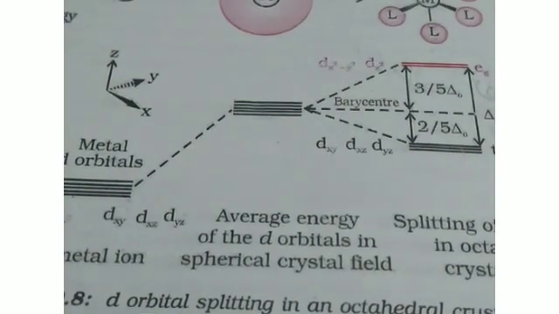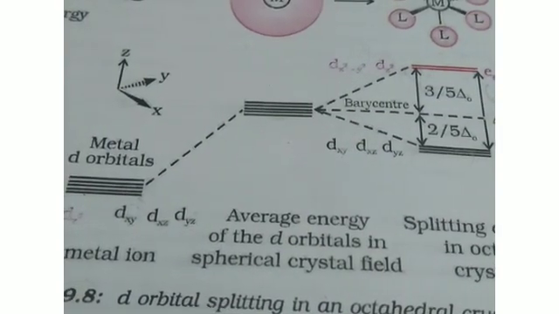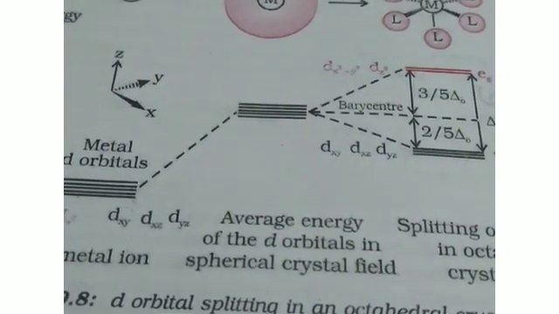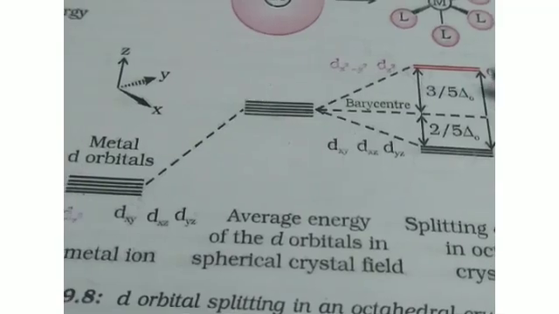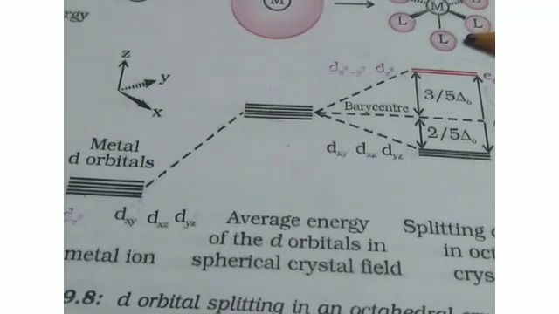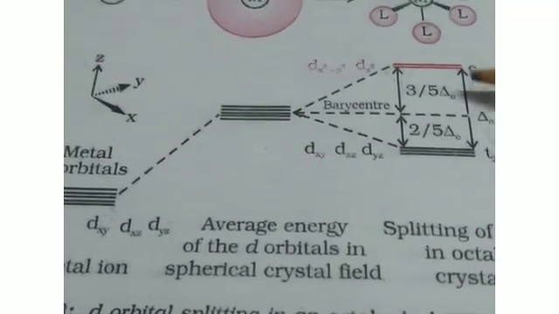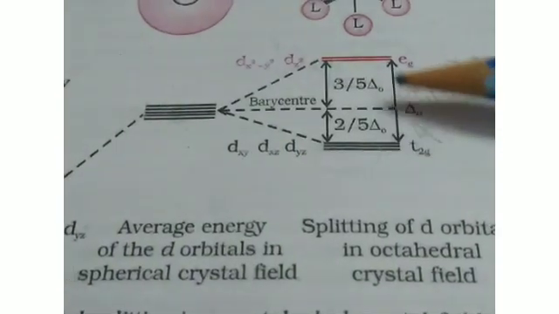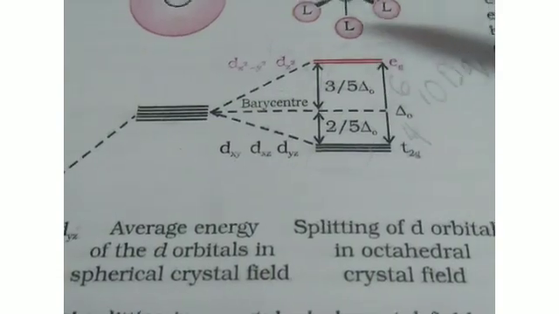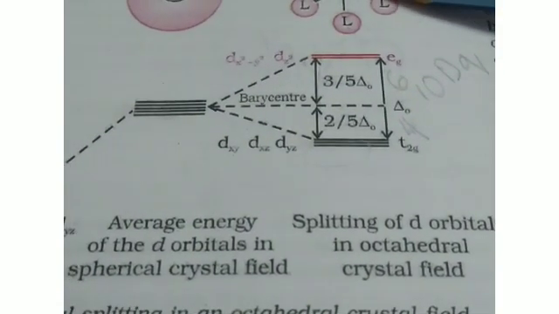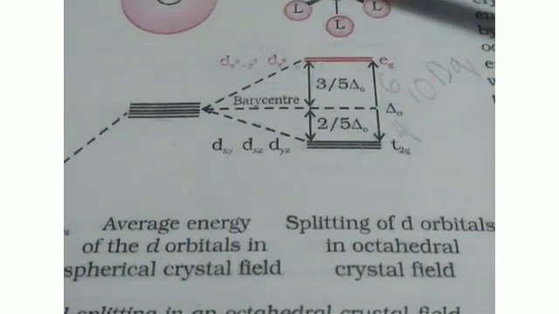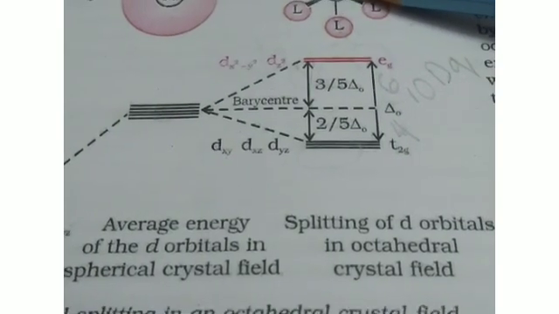This crystal field splitting delta O depends upon the field produced by the approaching ligands and the charge on the central metal. How much the splitting happens depends upon the field created by the ligand and the charge on the metal ion.